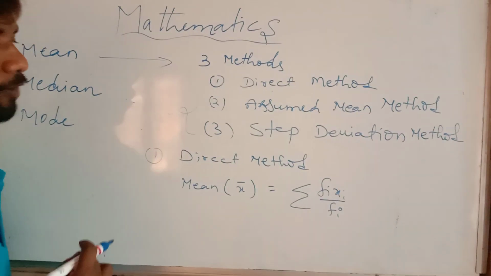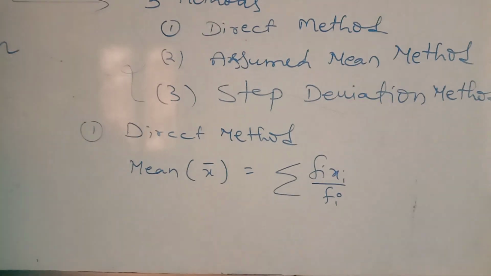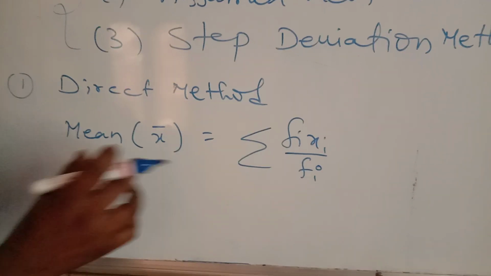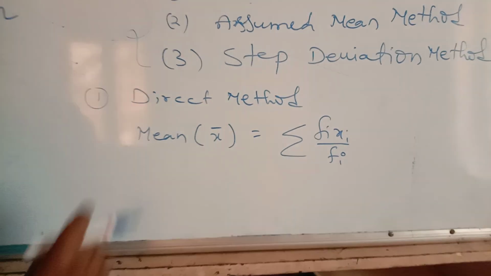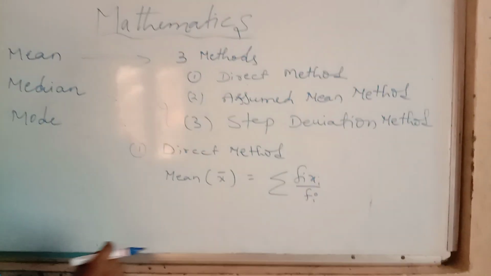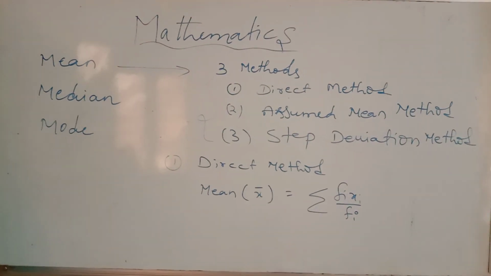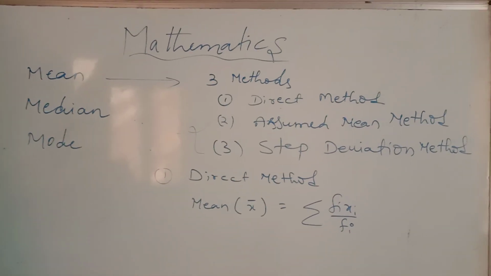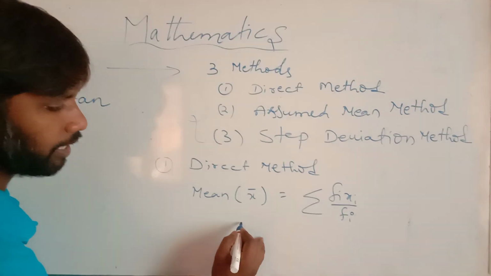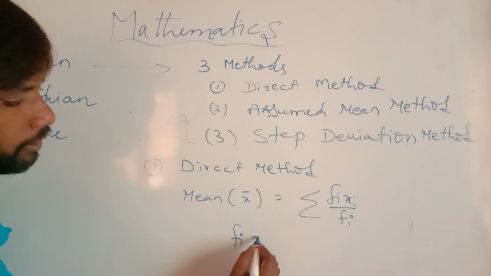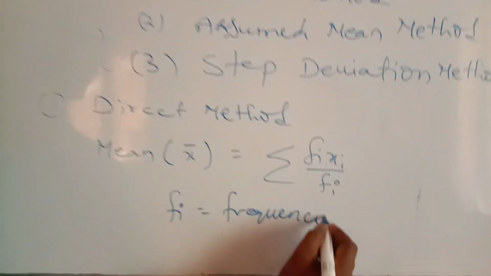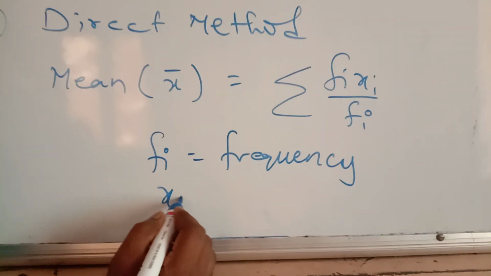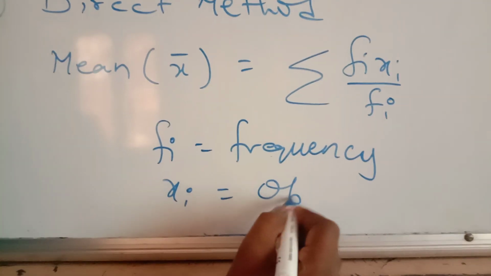In this, he will ask one question for 2 marks or 1 mark: write the formula for the mean by the direct method and explain the terms in it. Here fi is the frequency and xi is the observation.